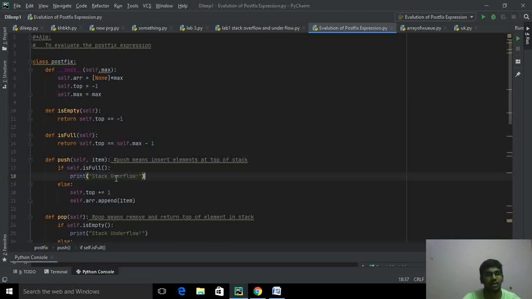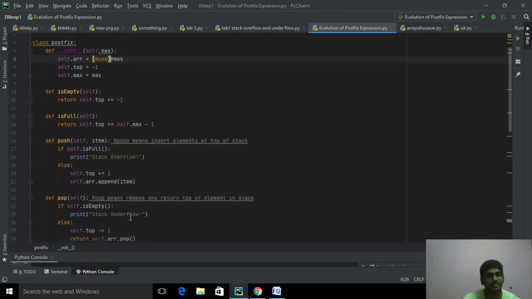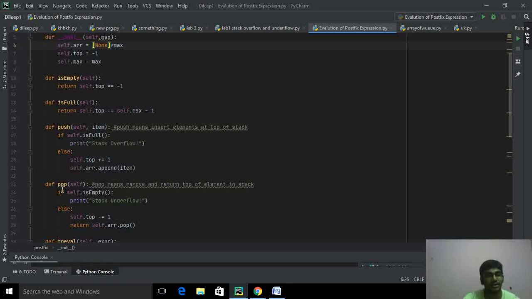If the stack is not full, the else part is taken. Else, self.top will be incremented by 1, and the item will be added into the list we defined with my memory allocation. Okay, that's the push method.